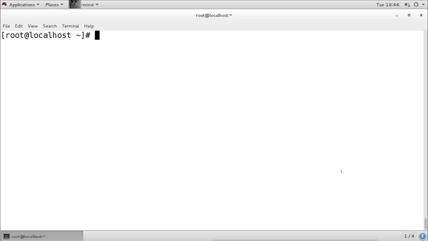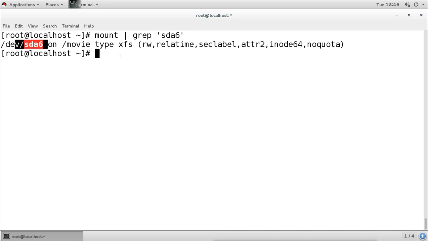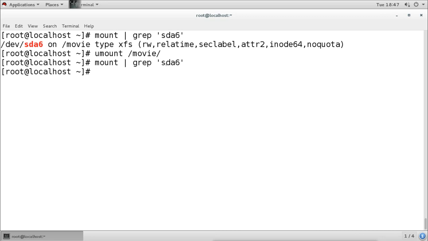So how will you do that? First, check whether the partition is mounted or not. I will grab my partition, that is sda6. So right now it is mounted. To check whether we have made the right entry or not, I will unmount my partition. This time I will use the directory name. Remember, you can give the name of the directory or the name of the partition also. I am now mentioning the name of the directory, and now when I check whether it is mounted or not, it is not mounted now.